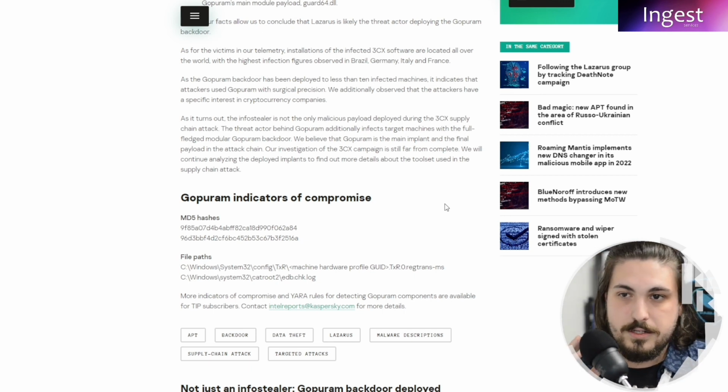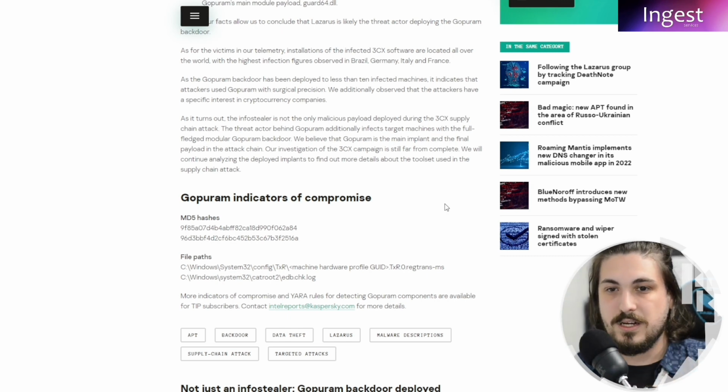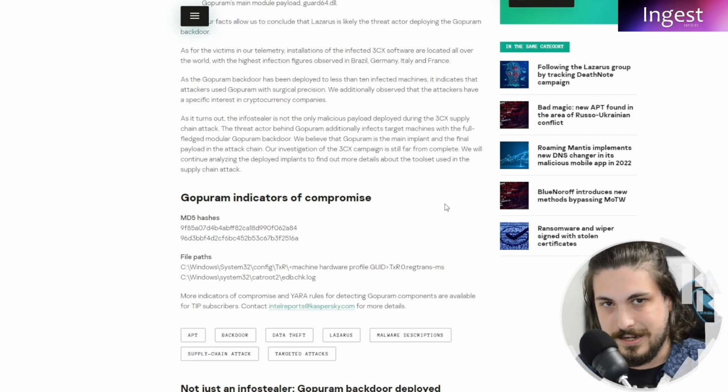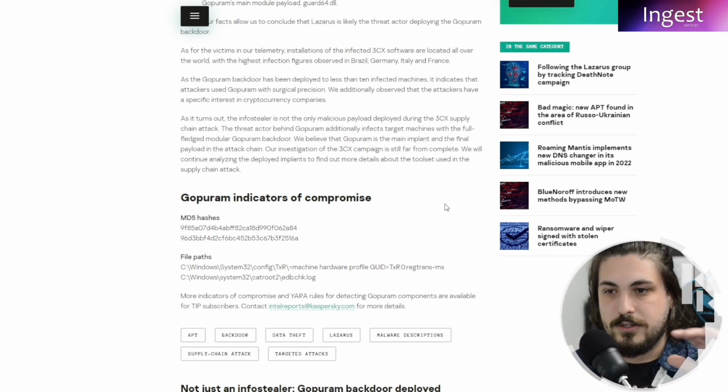So what they're saying here, and what Kaspersky's saying, is that the Gopuram backdoor portion of it has only been deployed on less than 10 infected machines, suggesting that there's a sense of surgical precision to what the threat actors wanted to do. They were targeting people. They weren't just, here's the malware, let's dirty the waters.